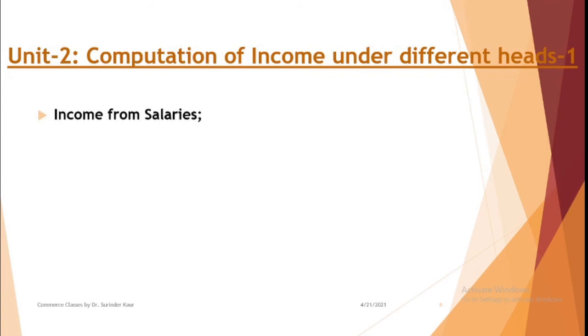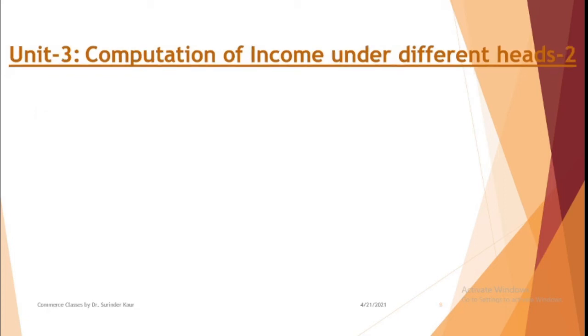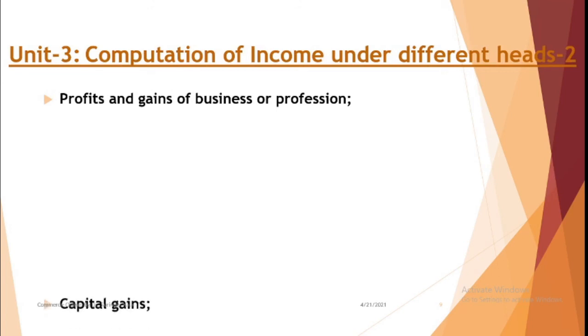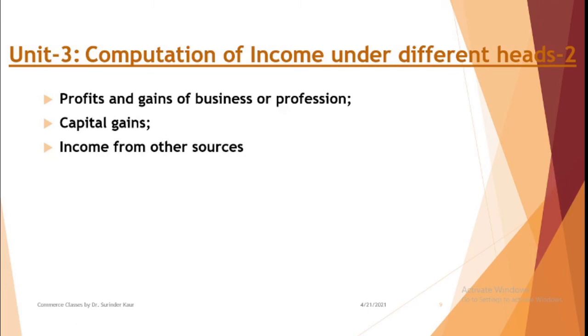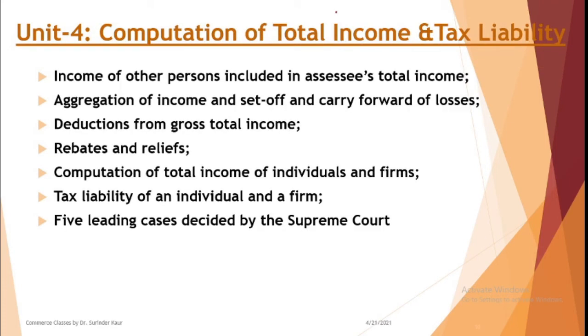Now second is the computation of income under the head salaries and house property. I cannot give you any details right now because it's a very detailed topic. Then you have income under the next three heads: profit and gains of business and profession, capital gains, and income from other sources. Then you have computation of total income.